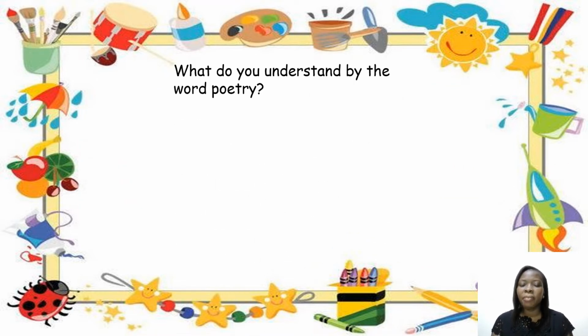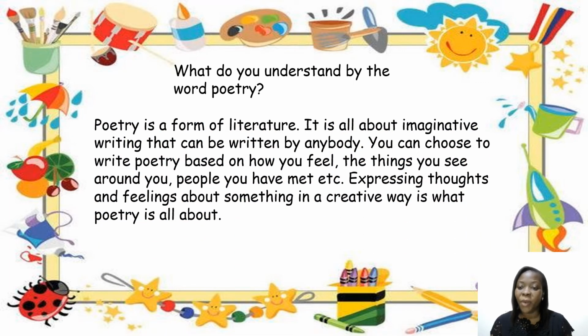What do you understand by the word poetry? I need you to pause the video here and have a think. Welcome back. Poetry is a form of literature. It's all about imaginative writing that can be written by anybody. You can choose to write poetry based on how you feel, the things you see around you, people you have met.